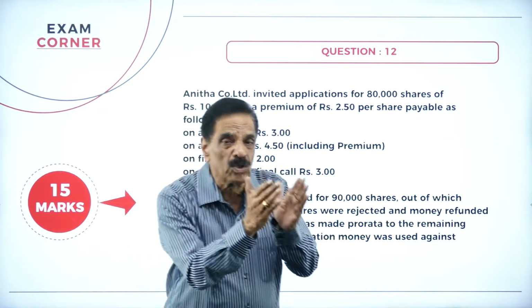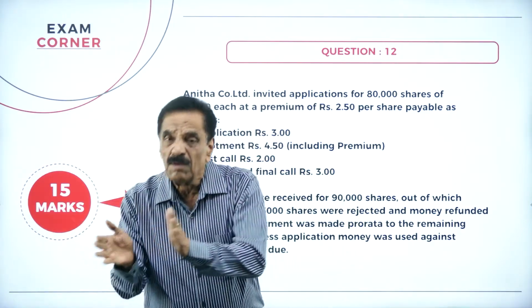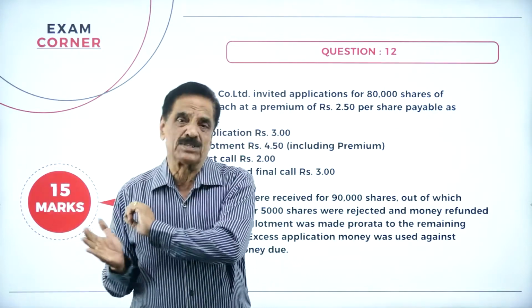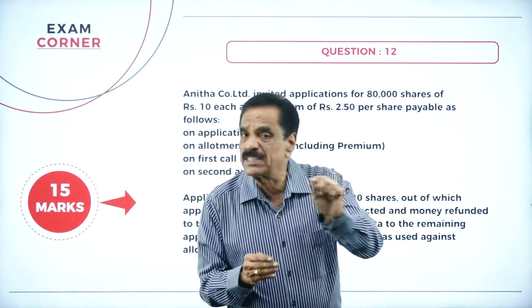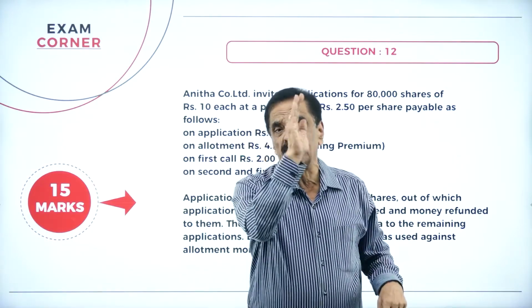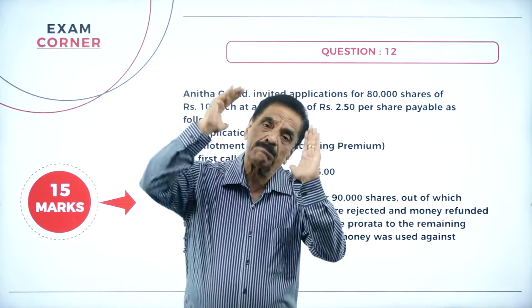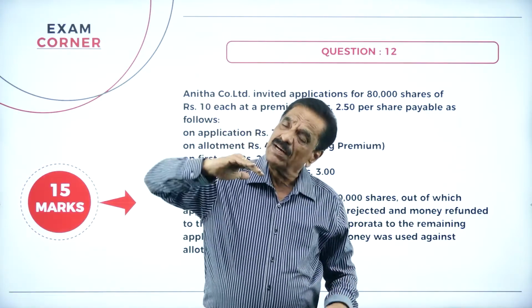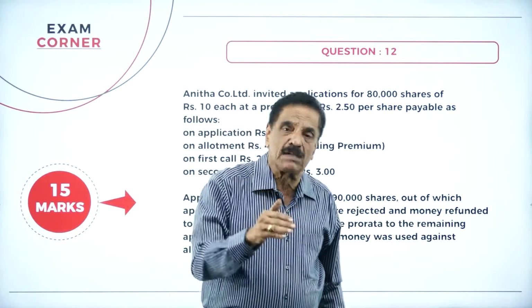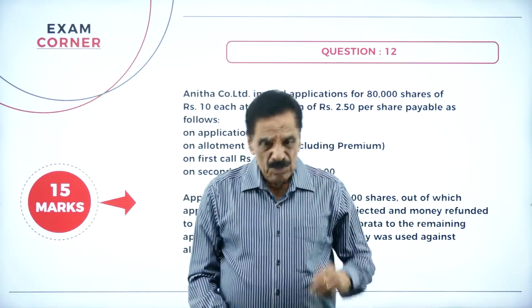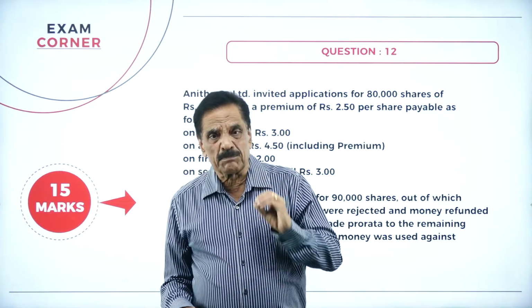Equity share can vote, preference share cannot vote. Equity share can be transferred, preference share cannot be transferred. The rate of dividend of equity share is not fixed. The rate of dividend of preference share is fixed. When the company liquidates, first we pay the preference shareholders' capital and their dividend. If any amount is left over, that goes in favor of equity shares. So now we are going to enter the problem.